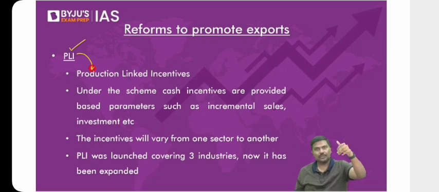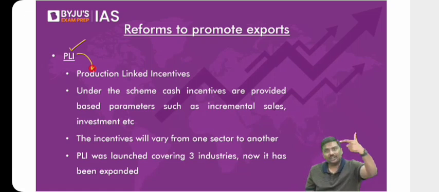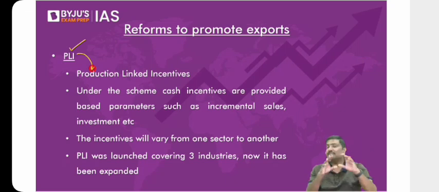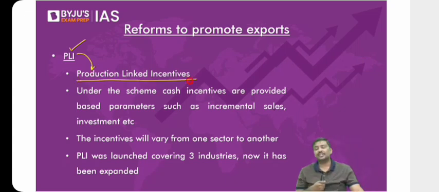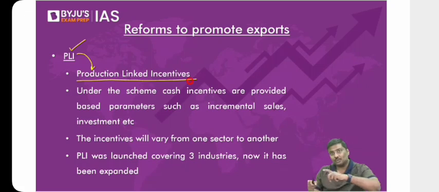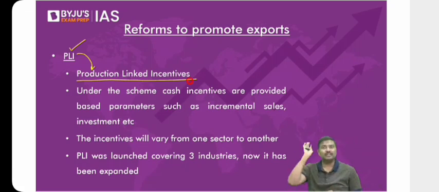Let me know right now. We want to promote investment, promote employment, reduce our import dependence, and export more and more. These are some of the objectives under production linked incentives. Production linked incentive, PLI, is very often cited in the newspaper. It is one of the very important schemes that the Government of India focuses on now to promote exports from India, to reduce import dependency, and to promote investment, manufacturing, etc.